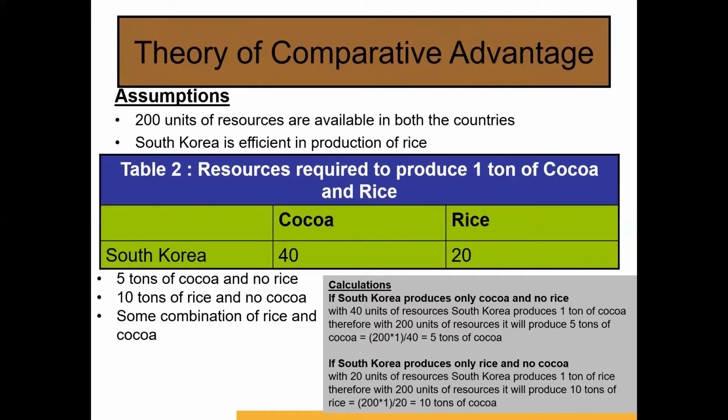In case of South Korea, it was assumed that to produce 1 ton of cocoa, 40 units of resources are required, whereas to produce 1 ton of rice, 20 units of resources are needed. South Korea specializes in producing rice as it will need fewer resources for production as compared to cocoa. If all the resources are utilized to produce rice, 10 tons of rice can be produced, whereas only 5 tons of cocoa can be produced if all the resources are utilized for production.